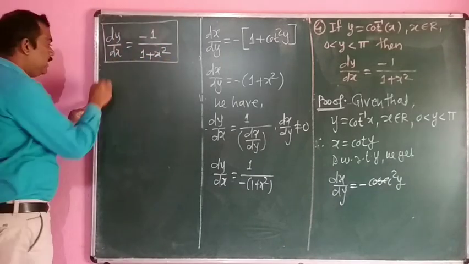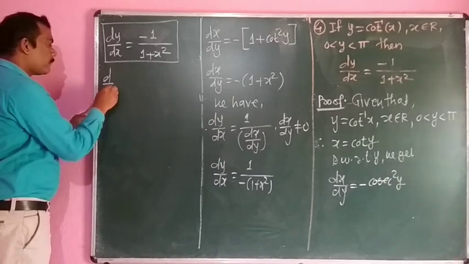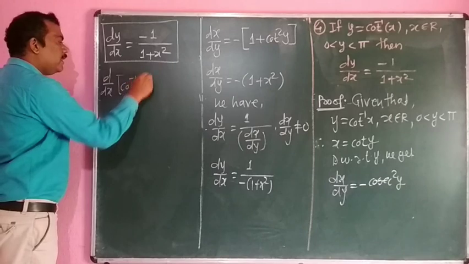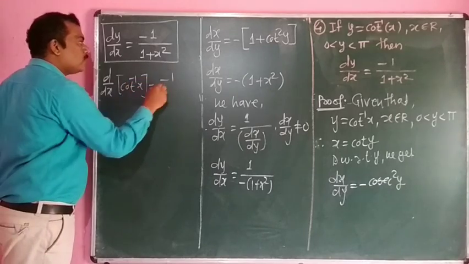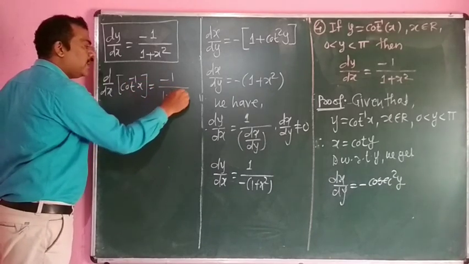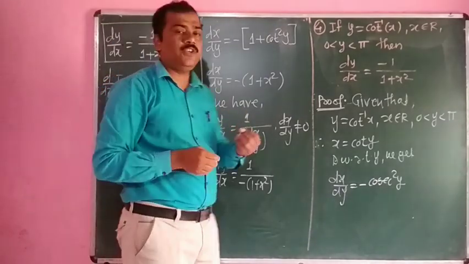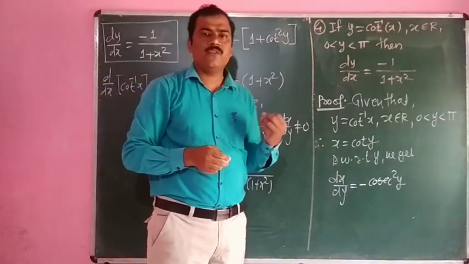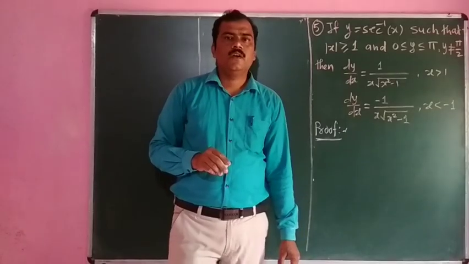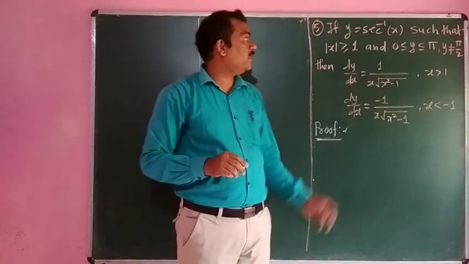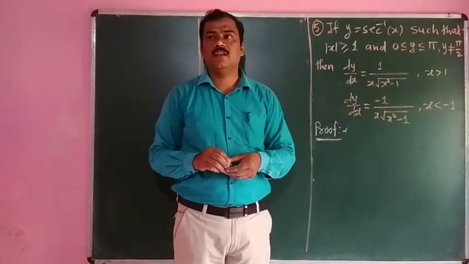That is what d/dx of cot inverse of x is equal to minus 1 upon 1 plus x square, which is the required proof. Now we have to discuss the derivative of the standard inverse trigonometric function sec inverse of x.